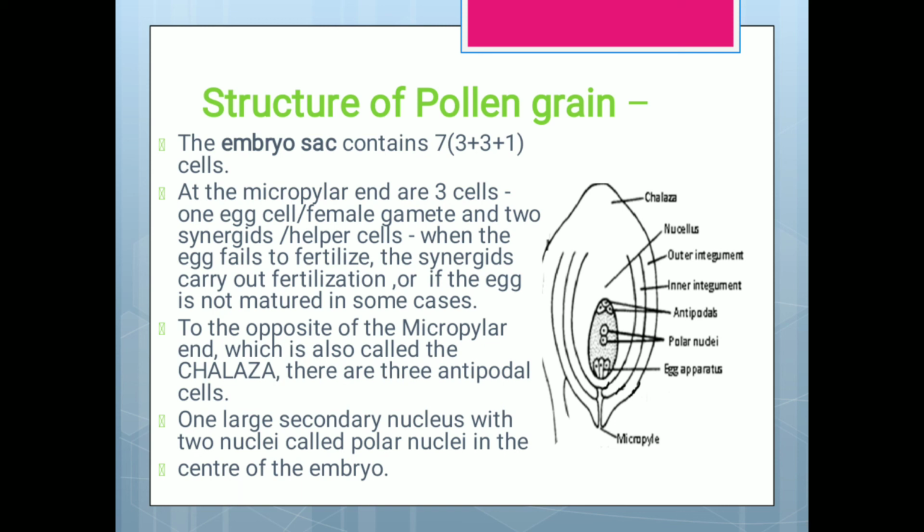At the micropylar end there are 3 cells. That is the one egg cell, the female gamete, and 2 synergids. Those are helper cells.